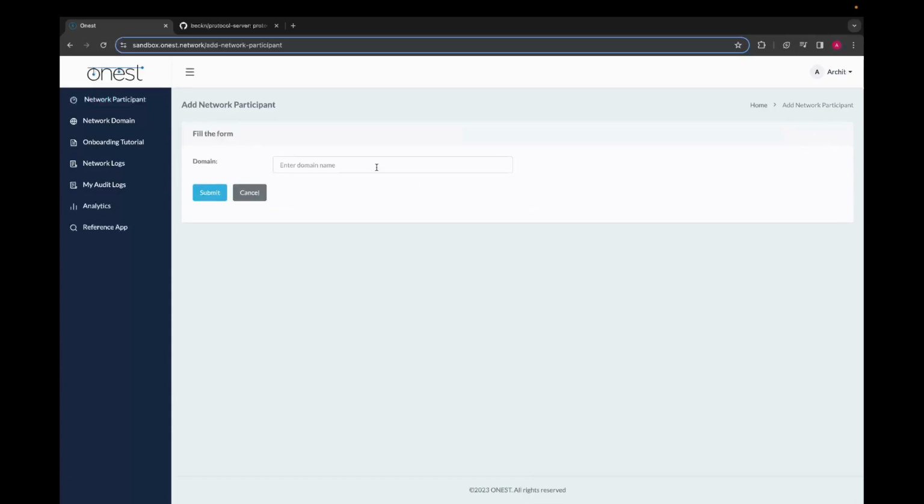Now we are presented with a form to fill out. This is where you'll input your domain, which is essentially your organization's unique identifier on the network. This is also synonymous to the API URL endpoint that you'll be deploying your application on. This is the URL that the other network participants will be using to communicate with your application. So for now, we'll be using